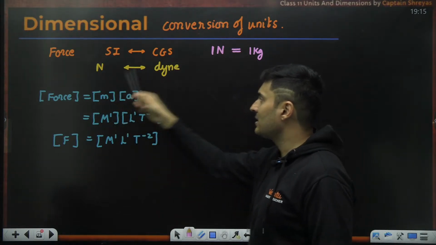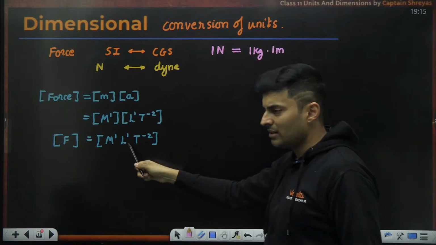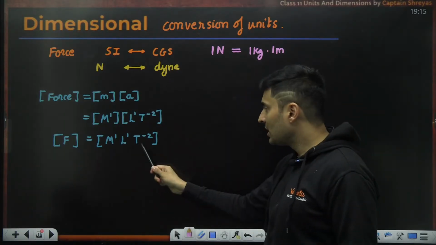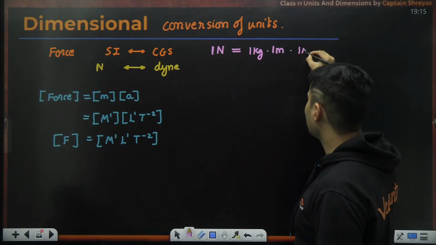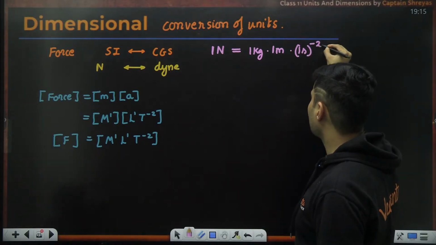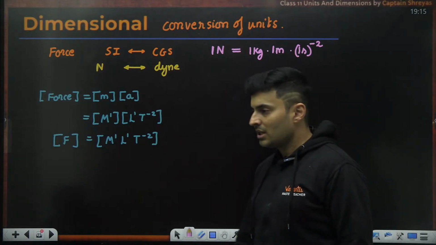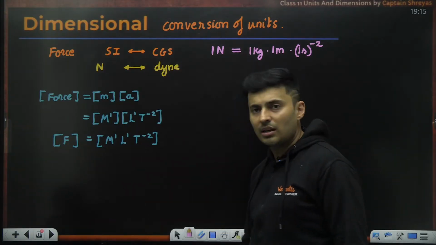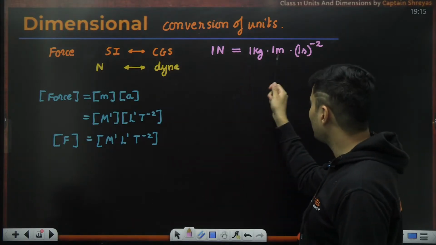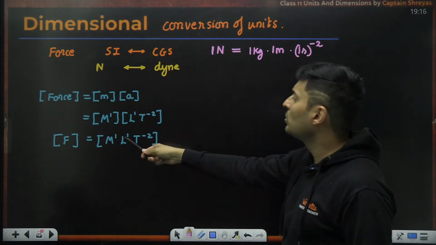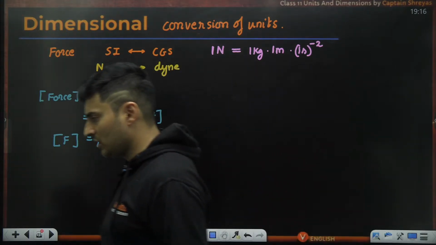Length in the SI system is 1 meter, raised to 1 only, because the length power is also 1. Time in the SI system is second, so 1 second whole raised to minus 2. So you need the dimensions for writing it in this form. For each fundamental quantity, write their fundamental units, 1 kg, 1 meter, 1 second, and raise them to whatever powers are required as per the dimensions.